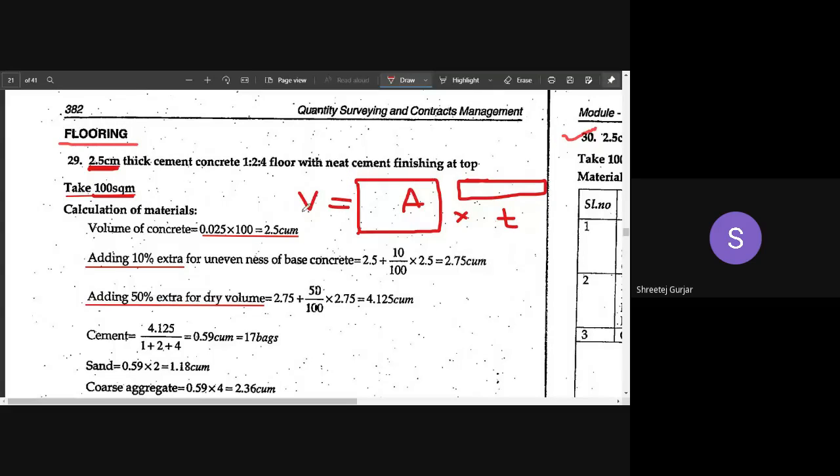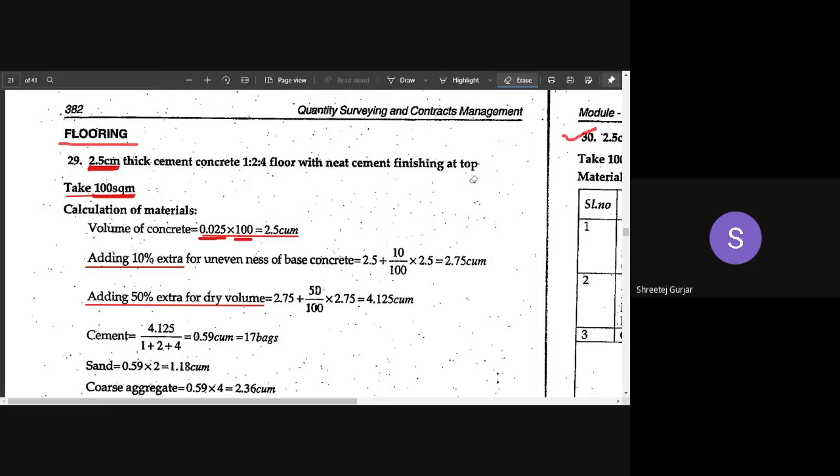Area is 100 square meters, and the thickness is 2.5 centimeter, that is 0.025 meters. 0.025 meters into 100 square meter area gives you the volume of concrete required, that is 2.5 cubic meters.